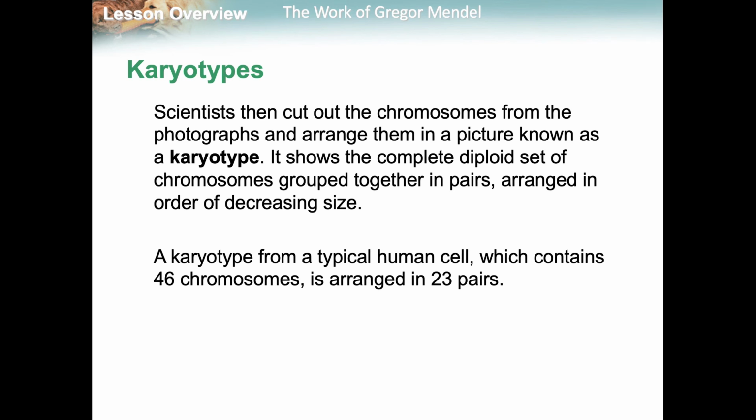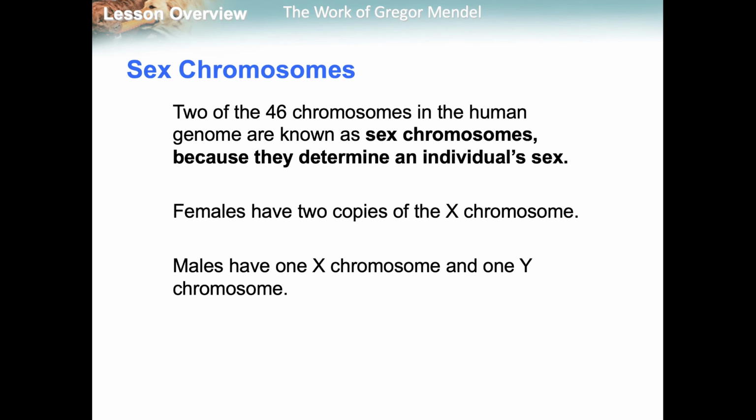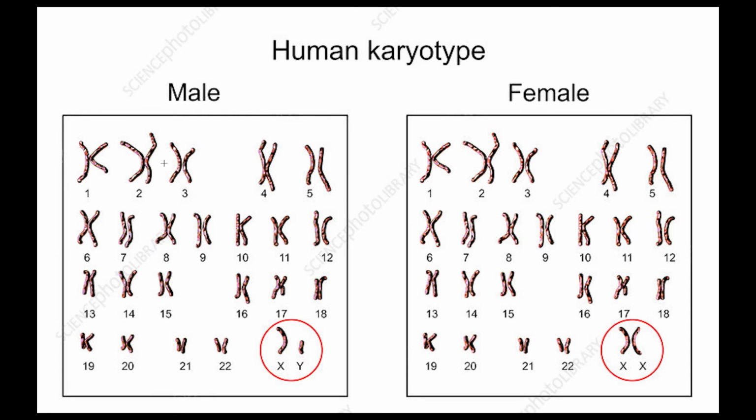It shows the complete diploid set of chromosomes grouped together in pairs, like I said. A normal human cell contains 46 chromosomes arranged in 23 pairs. Two of the 46 chromosomes in the human genome are known as sex chromosomes. These determine an individual's sex. Females have 2 copies of the X chromosome, so they have XX. Males have XY.